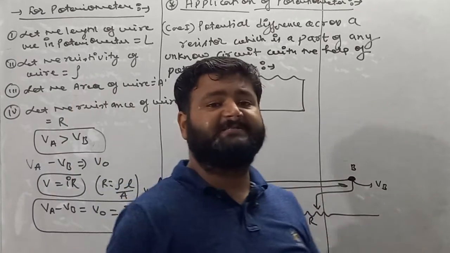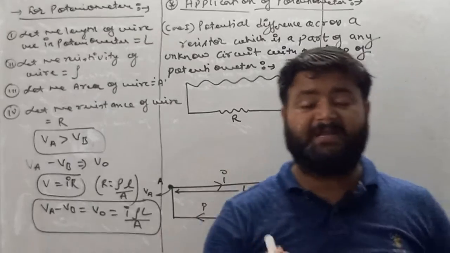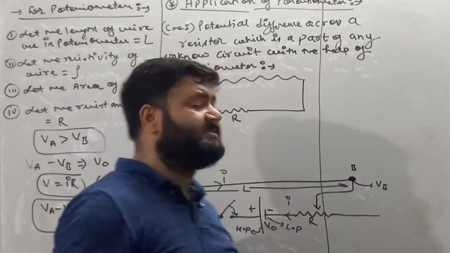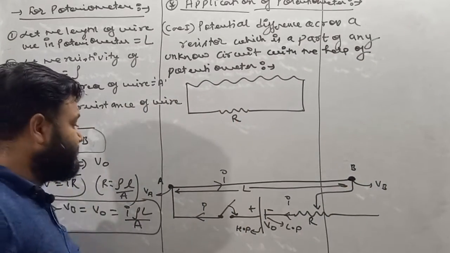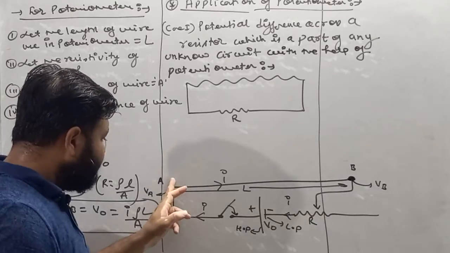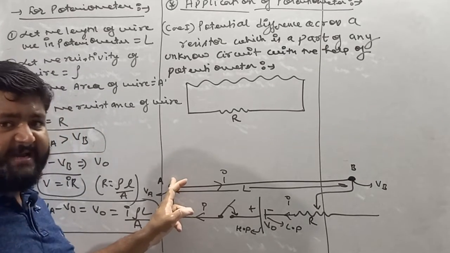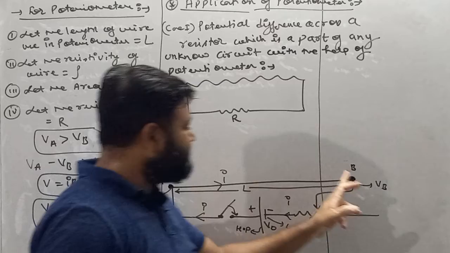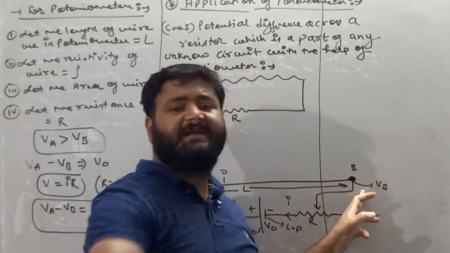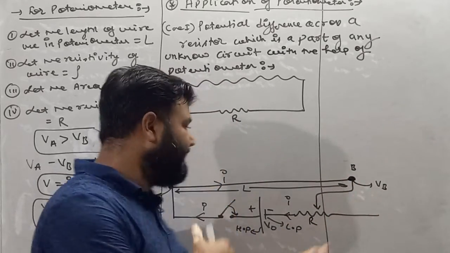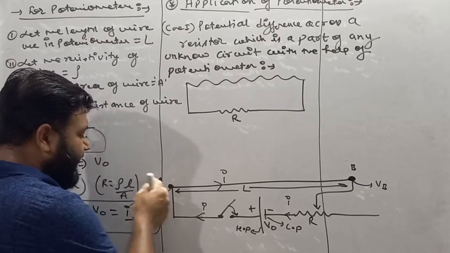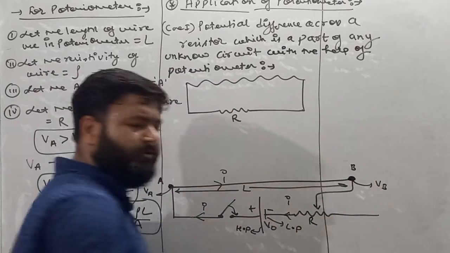Now try to understand what I am explaining in the next part of this lecture. So see, my dear student, this is point A, which is one end of the potentiometer. This is point B, which is the other end of the potentiometer. And A has higher potential and B has lower potential.